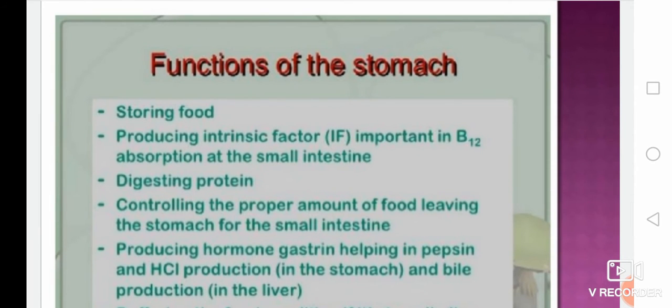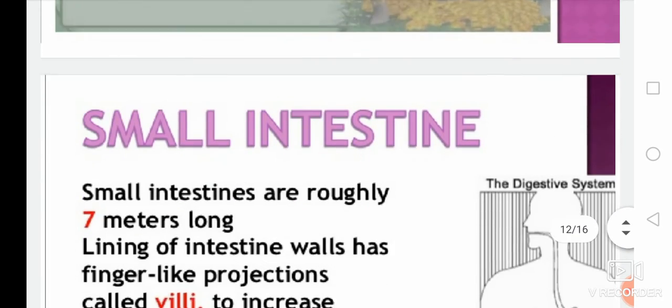The main function of the stomach is storing, and it produces the intrinsic factor, which helps B12 absorption in the small intestine. It also secretes digestive proteins and controls the proper amount of food leaving the stomach for the small intestine. It also produces a hormone called gastrin, which helps in pepsin and HCl production and bile production in the liver.